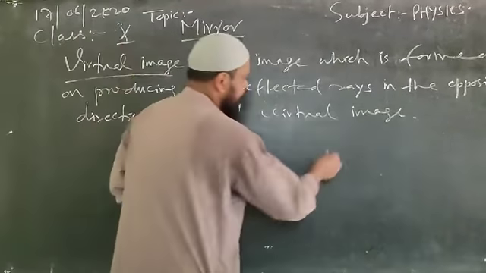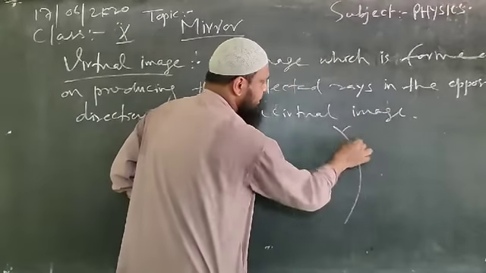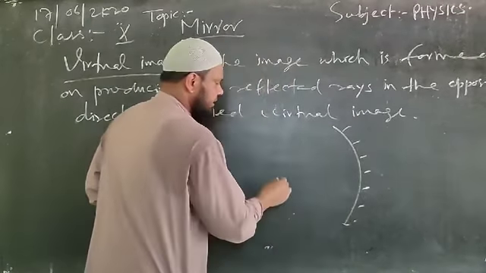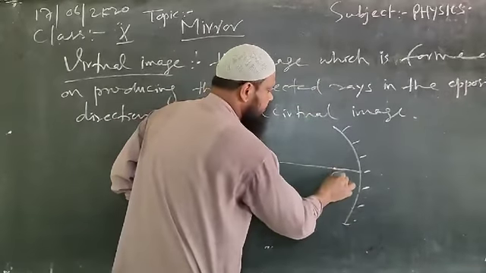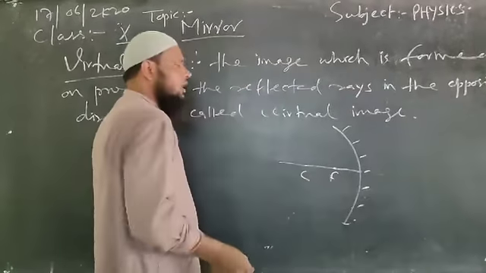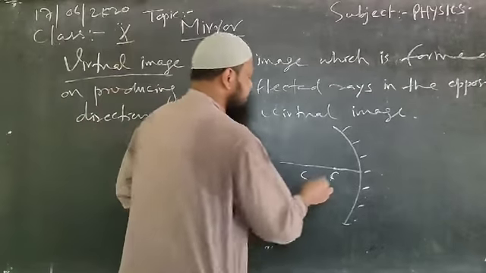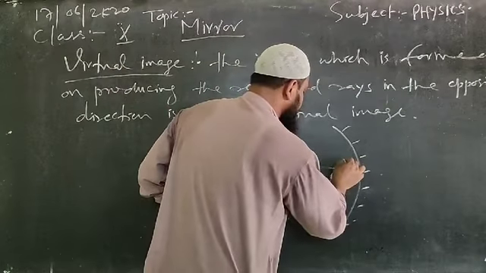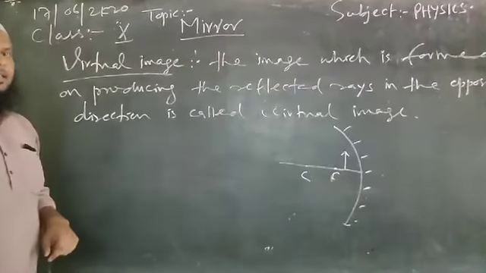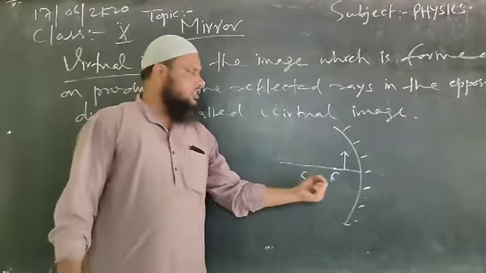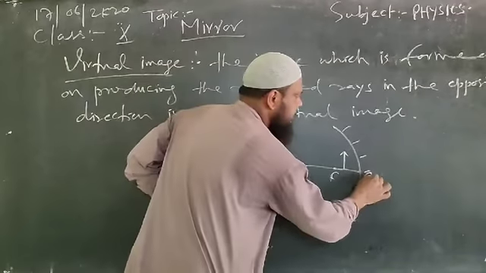See here as a case. Suppose again we are taking the concave mirror. Here this is your principal axis. This is your focus point. This is your center of curvature. Now suppose this time I am placing the object here in between the pole and the focus point, like this. This is our object which is placed between pole and focus.